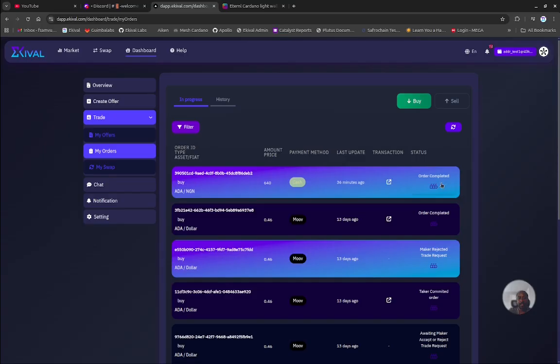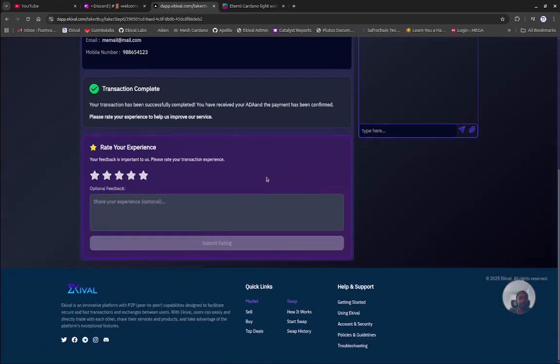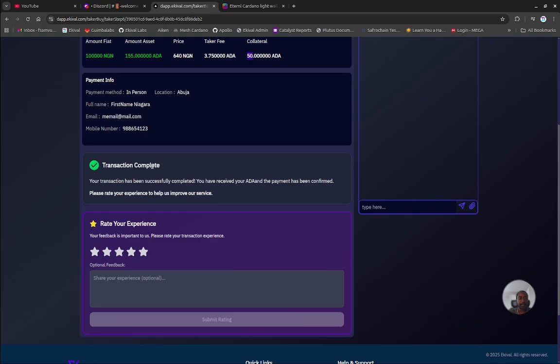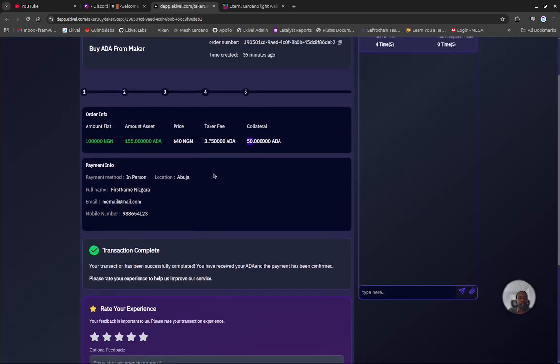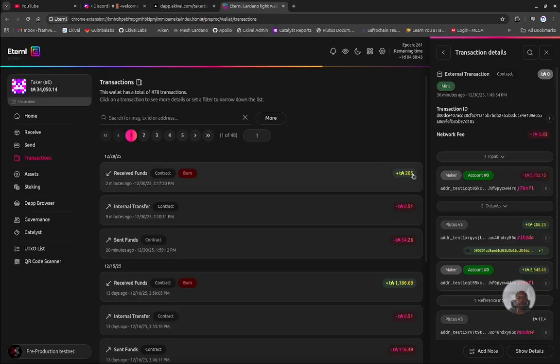The order has been completed by the maker. He's satisfied, he's logged out, he's received his deposit. However, now I need to get the ADA, which is locked on the smart contract, which should be the 155 ADA plus my 50 ADA collateral minus the fees. Okay, so now transaction completed, and that is what you can see on the wallet, the 205 ADA plus the burn of the token.